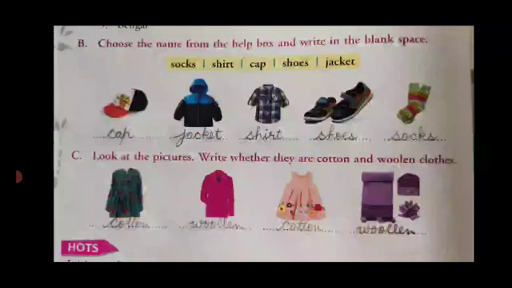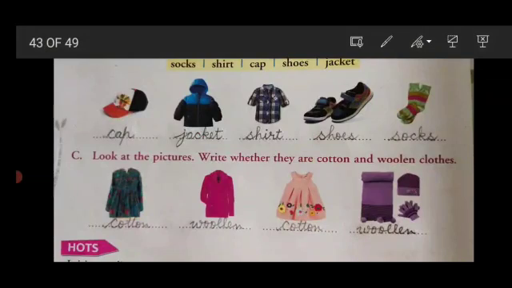Now next question is, choose the name from the help box and write in the blank spaces. Children, there are some words and you have to see the pictures and write their names. First picture is cap, next is jacket, next is shirt, next is shoes, and the last is socks.